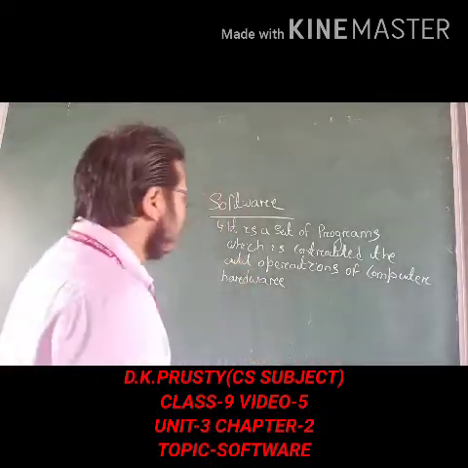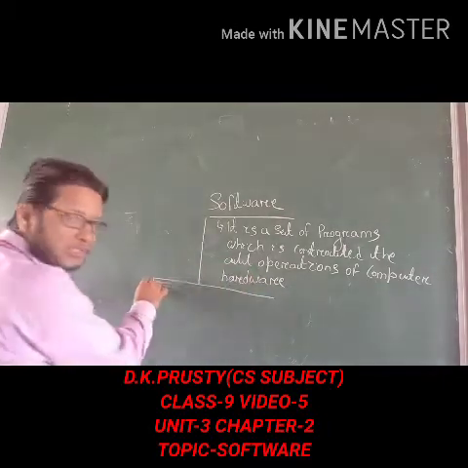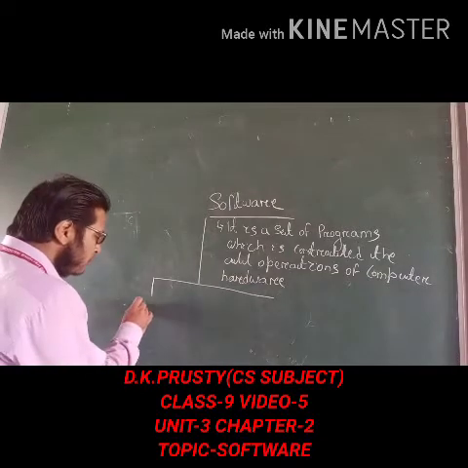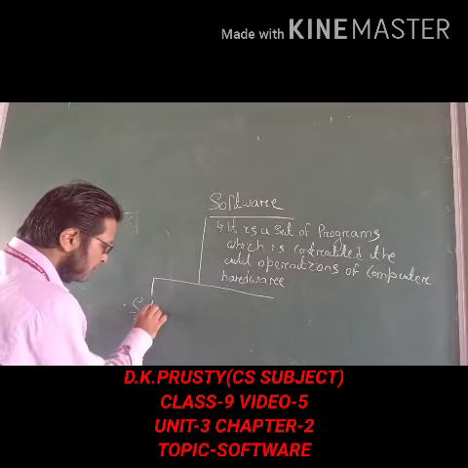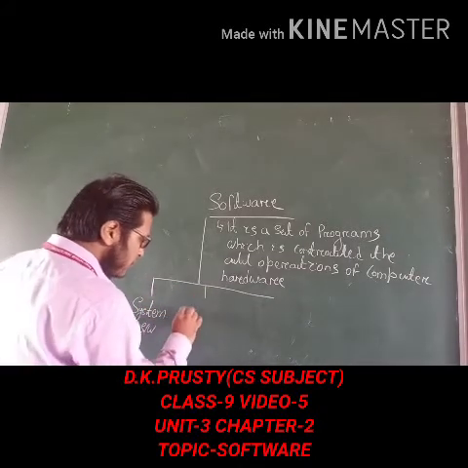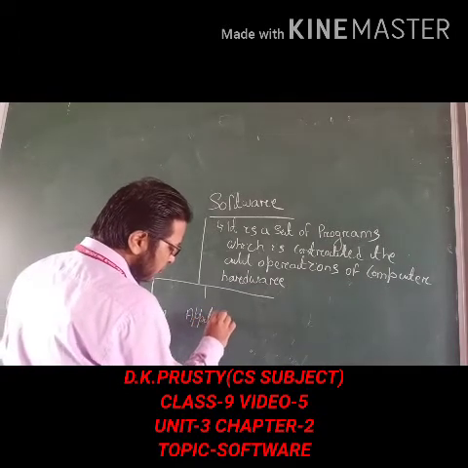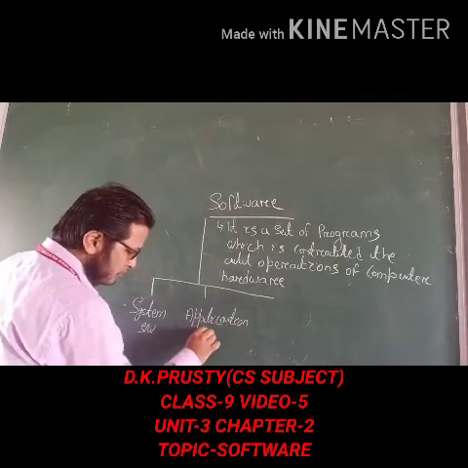The software is divided into 3 categories. What are they, students? One is your system software. Another one is your application software.